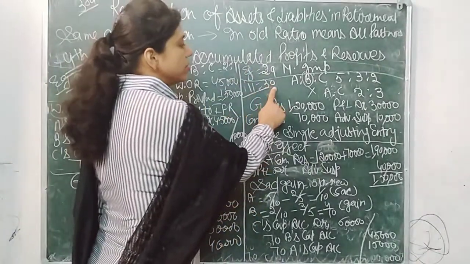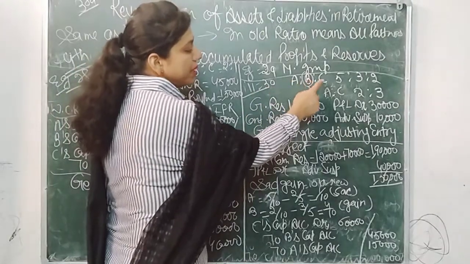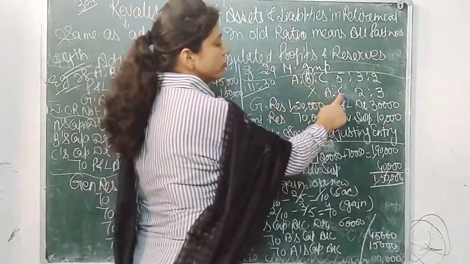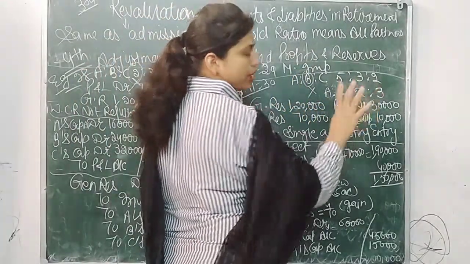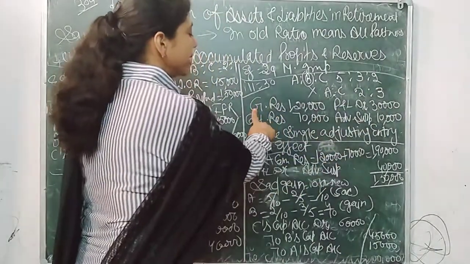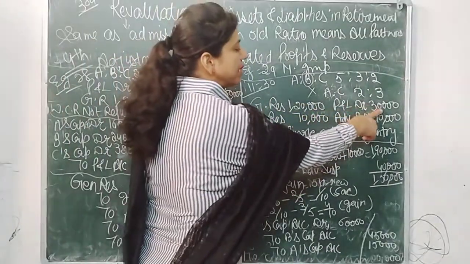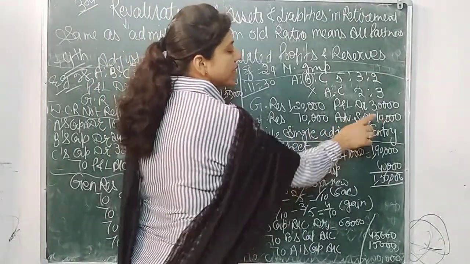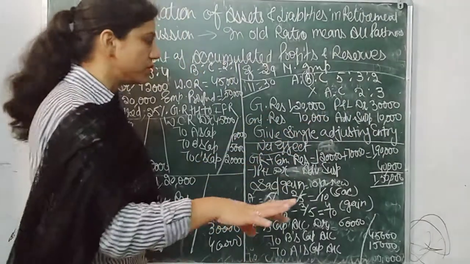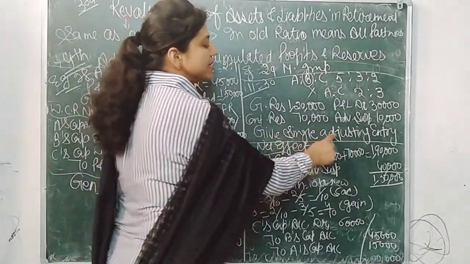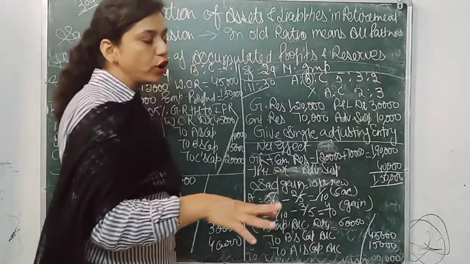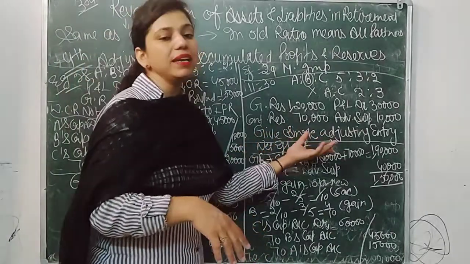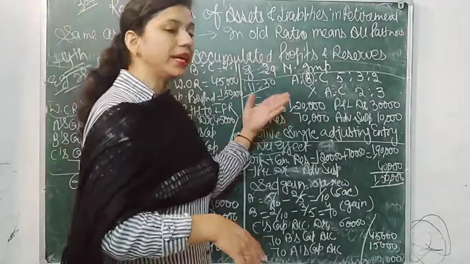Next, illustration number 30. For example, A, B and C are partners in 5:3:2 and B retires. So the new ratio will become A and C in 2:3. It is given in the question. Here general reserve 1,20,000, P&L debit balance 30,000, contingency reserve 70,000 and advertisement suspense 10,000. All this information is given in the question. You have to give a single adjusting entry, that means you don't want to show these things in the balance sheet.